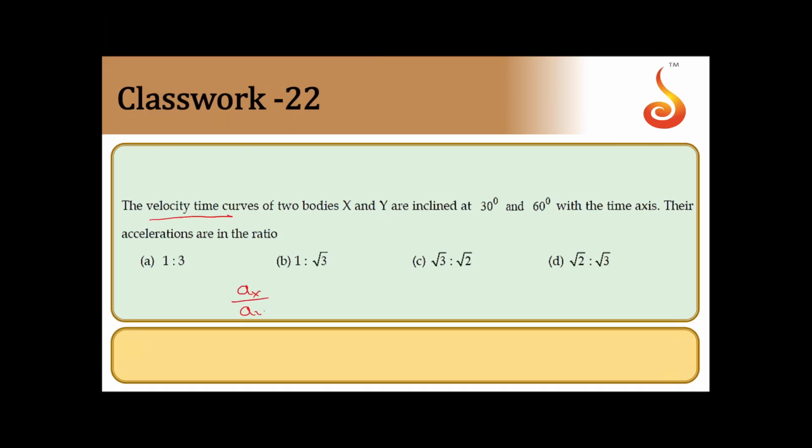So acceleration in x divided by acceleration in y should be equal to tan of 30 degree divided by tan of 60 degree. So remember, tan of an angle gives you slope of the line. So tan 30 is 1 by root 3, tan 60 is root 3, that will give you 1 by 3. That is option A.